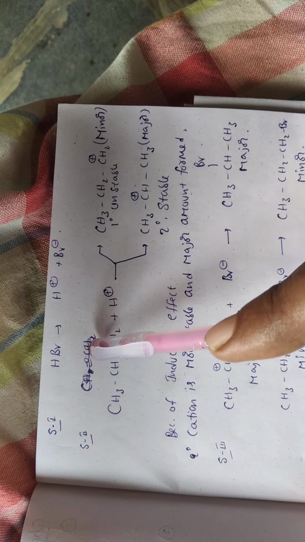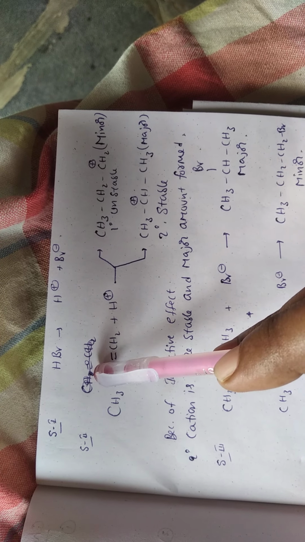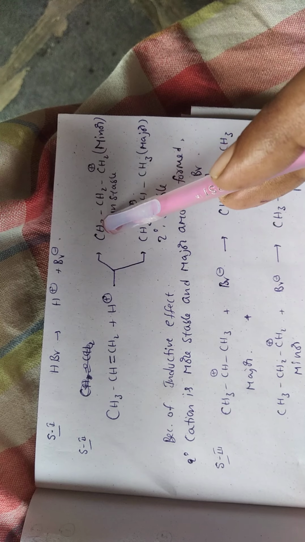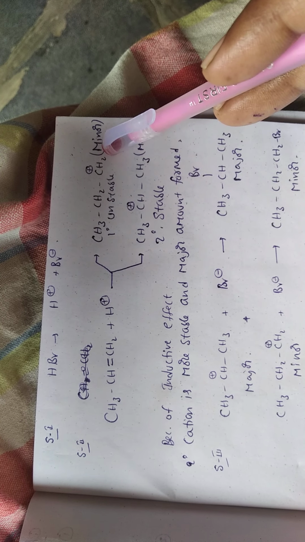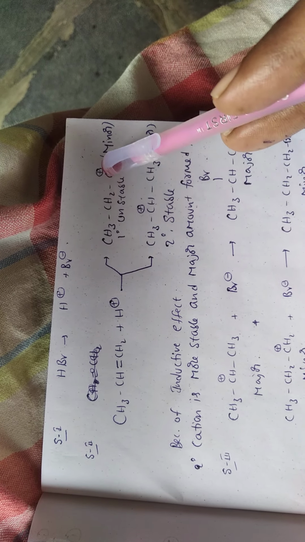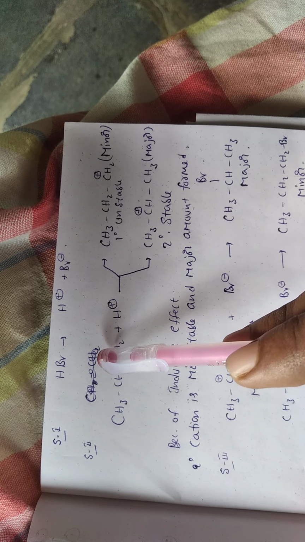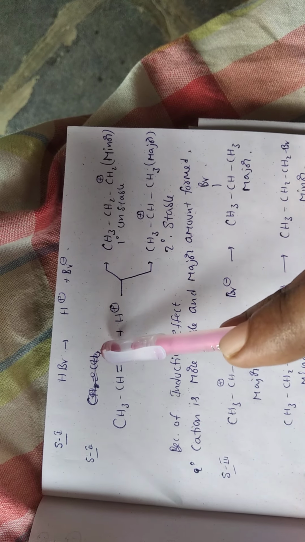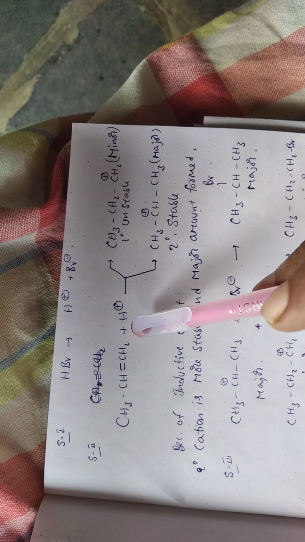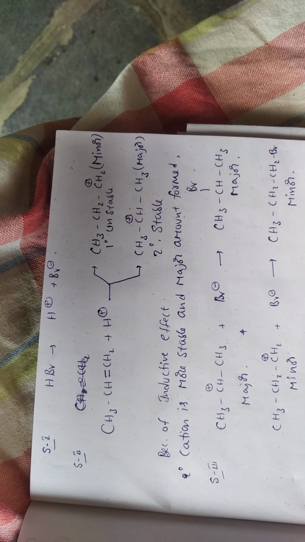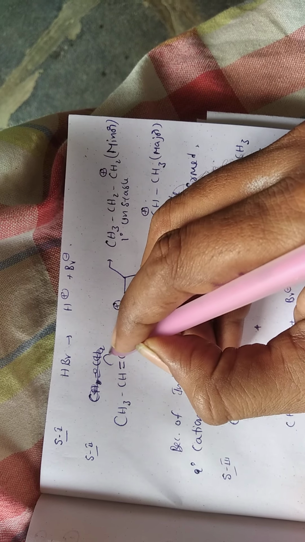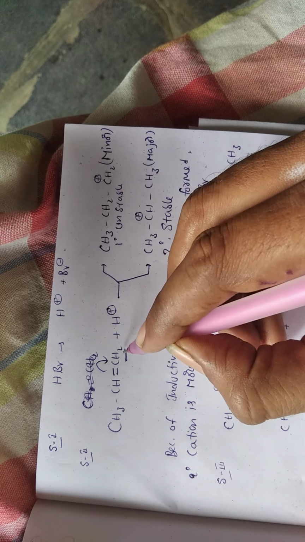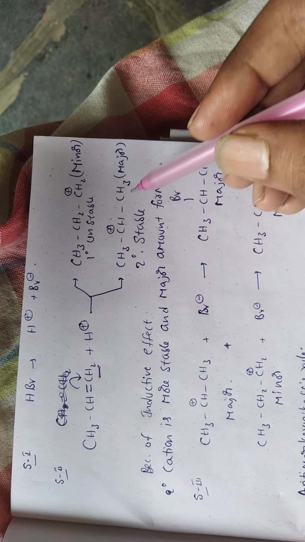Suppose the pi bond shifts on CH, a primary carbonium ion is formed. If H plus attaches to CH2, then a secondary carbonium ion is formed.